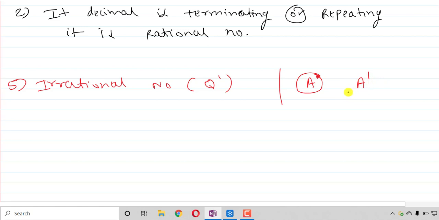This is not in your syllabus. This is what is meant by complement, and I am explaining it. If some group of quantities is denoted by any alphabetical letter, for instance A, then all the quantities which are not included in that group are called A dash. For example, all the doctors are denoted by D. So all the non-doctors, or all the persons who are not doctors, will be denoted by D dash. It is called complement. Getting it? D is the collection of doctors. D dash is the collection of all non-doctors. Okay. Just remember this.